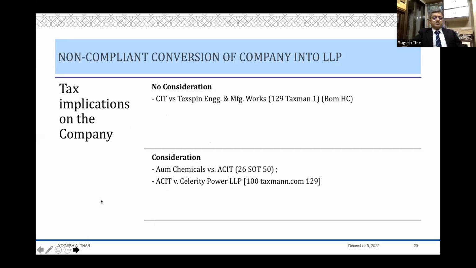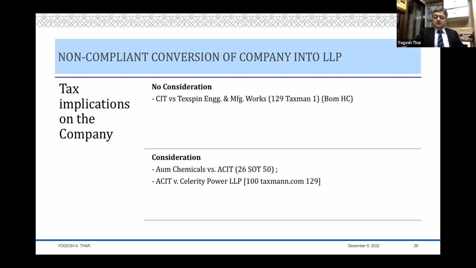The second question is, okay, if there is a transfer, is there a consideration? Really, there is no consideration received by the company, because the company actually dies. The consideration goes to the shareholders. Yet, somehow Celerity and Om Chemicals have taken a view that the amount recorded in the books of account is the consideration. They simplistically say that what is recorded in the books of account is nothing but what you are carrying in the balance sheet. Therefore, the question of profit does not arise, and therefore nothing is taxed. So questions keep arising: if we transfer it at book value, what happens? Is there a consideration? Is there a tax implication in the hands of the company or in the hands of the LLP, etc.?